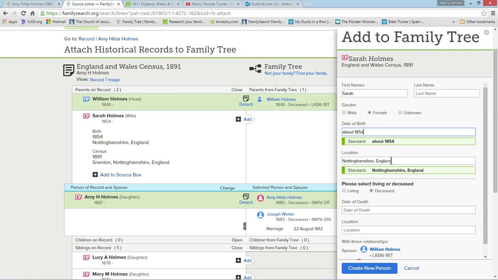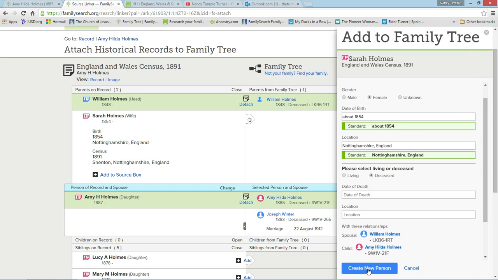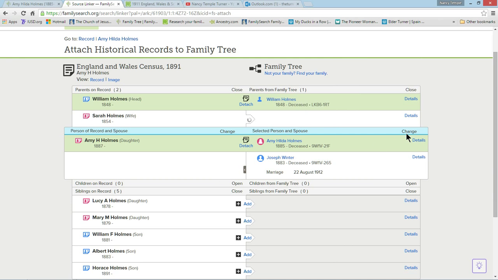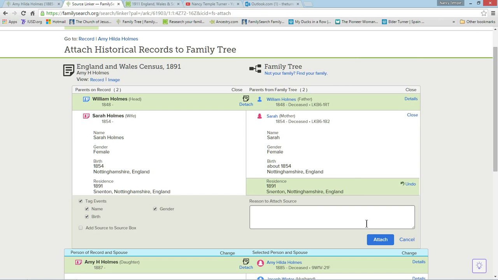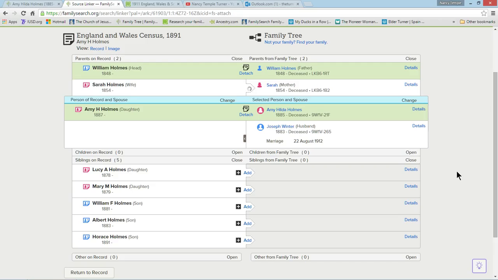about 1854. Birth location is already in standard form. She is deceased, and I'm going to click Create a New Person. So now we've added the parents of Amy Hilda Holmes, William Holmes and Sarah. And I'm going to attach the record to Sarah that proves that she should be here. And now we can go ahead and add all of these other children as well.